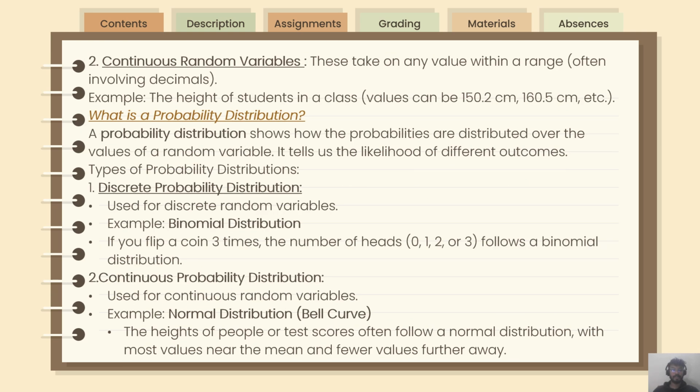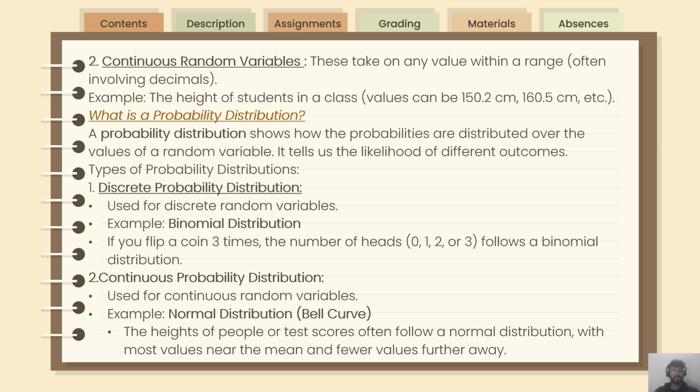The second type of random variable is continuous random variable. These take any value within a range. Often it can be a decimal. For example, the height of a student in a class, the values can be 150.2 centimeters, 165.5 centimeters, etc.